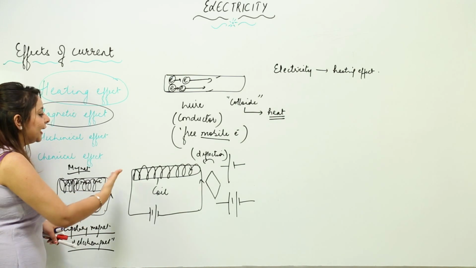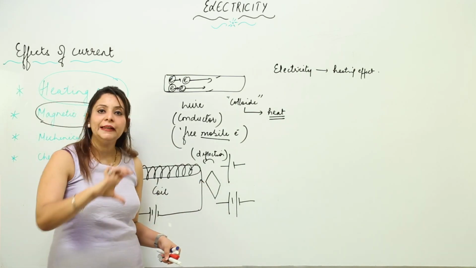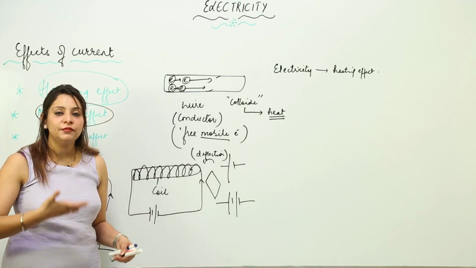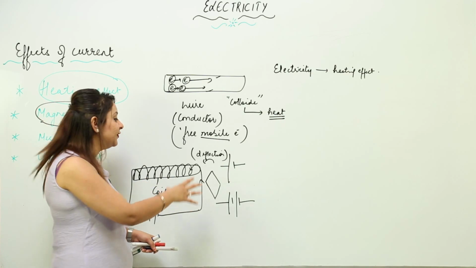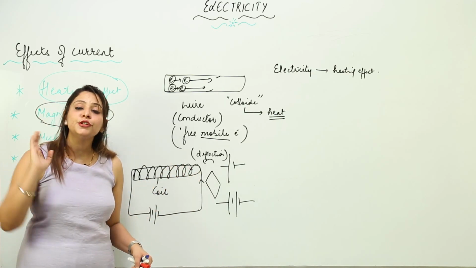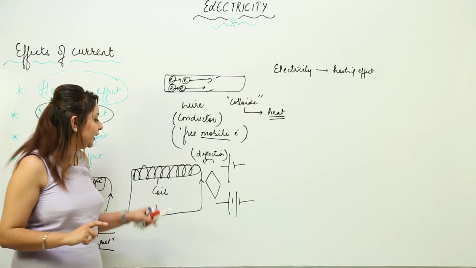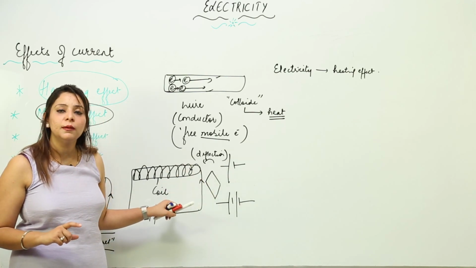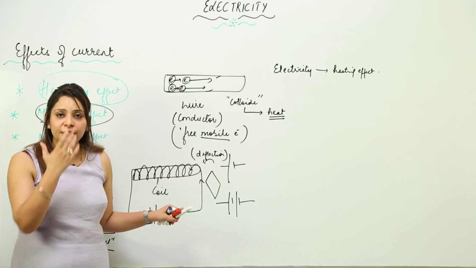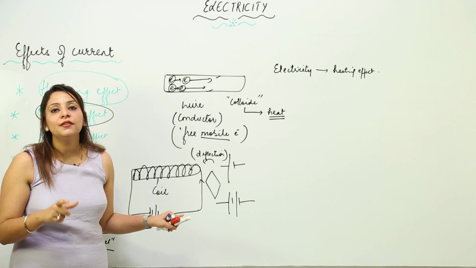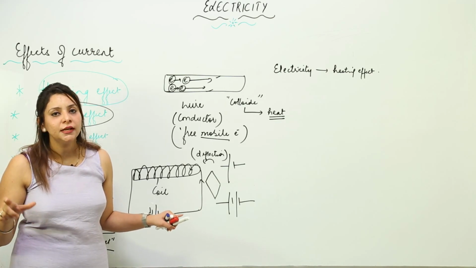As I told you, when we pass current, it was surely indicated by the deflection of the magnetic needle. When the battery was switched off, when the current was switched off, nothing happened. But as soon as we switched on the current, there was a deflection in the magnetic needle, proving that whenever a current is passed through a wire and there is a magnetic needle near it, it shows deflection, showing that electricity gives rise to magnetism. So that means electricity can produce magnetic effect.